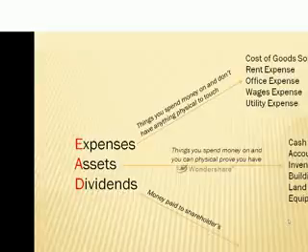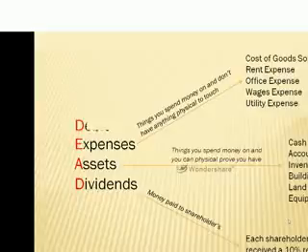Dividends is money paid to shareholders. Shareholders are the people that invest in your company. And because they invest in your company, you try to pay them dividends to keep money in your company. So it's common that a shareholder can receive a certain percentage of the money that you make, and you give them a percentage back based on the money they've invested.